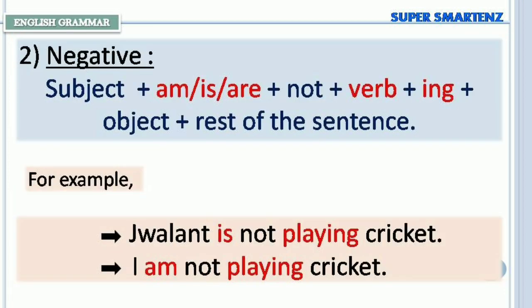Negative sentence structure of present continuous tense. Subject plus am or is or are plus not plus verb plus ing plus object plus rest of the sentence. For example, Jwalant is not playing cricket. I am not playing cricket.